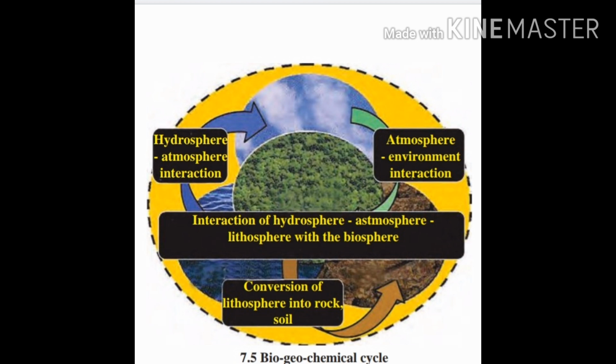These nutrients are made up of chemical elements, that is carbon, hydrogen, oxygen, nitrogen, etc. So the nutrients or chemicals flow cyclically in the biosphere from the living world to the non-living world.